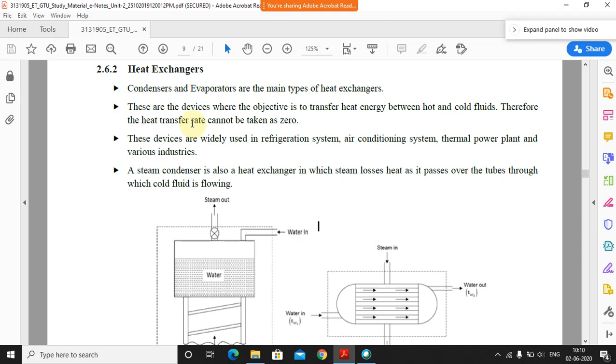Heat exchangers and all that, I'll show you in the next lecture. I have a 3D model. Recently I was working on one of the projects, and at that time we created that thing.